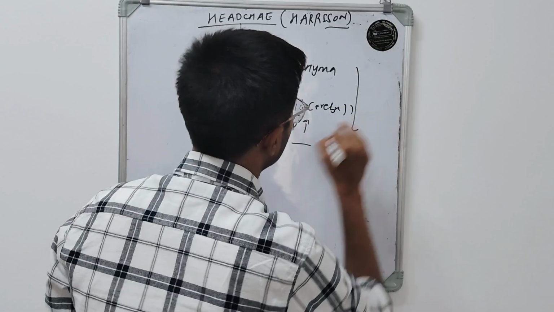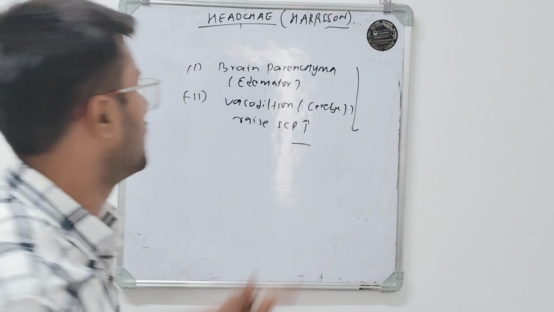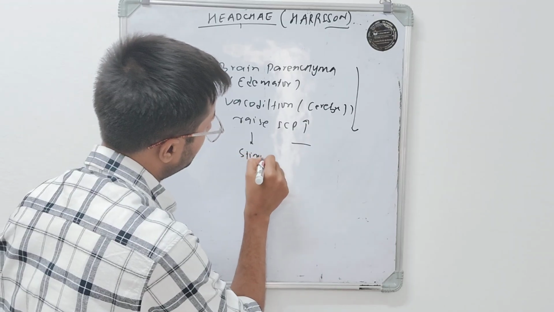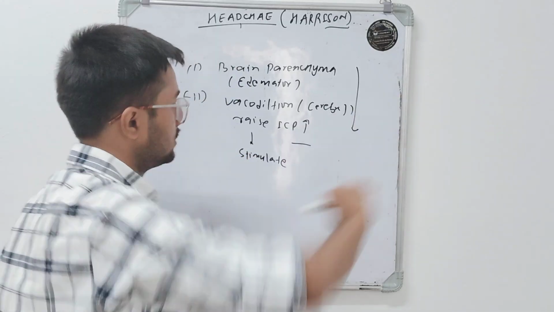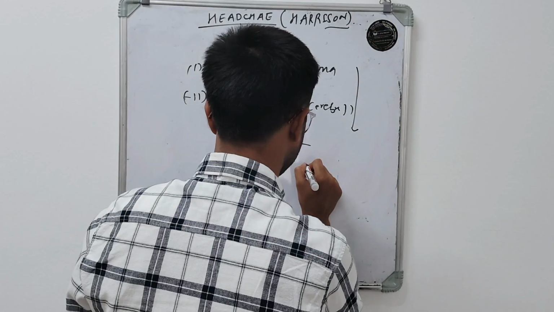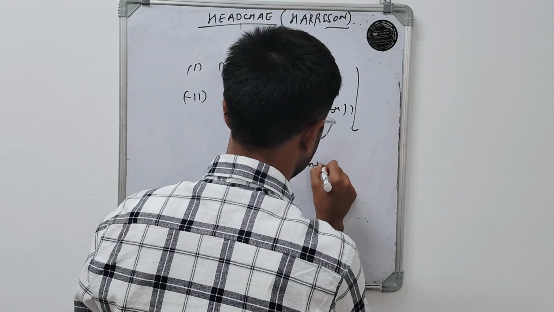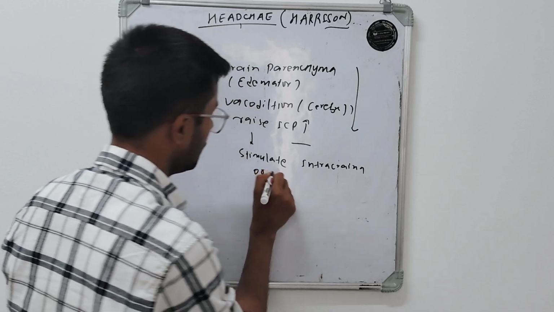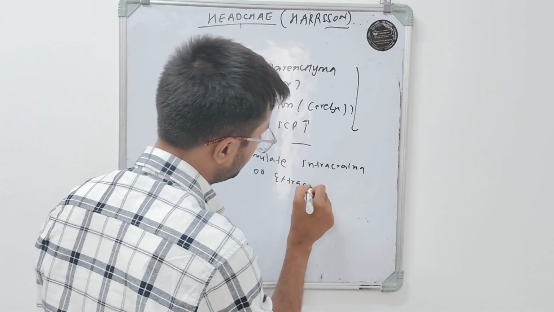So if any of these things are happening, that stimulates the intracranial or the extracranial